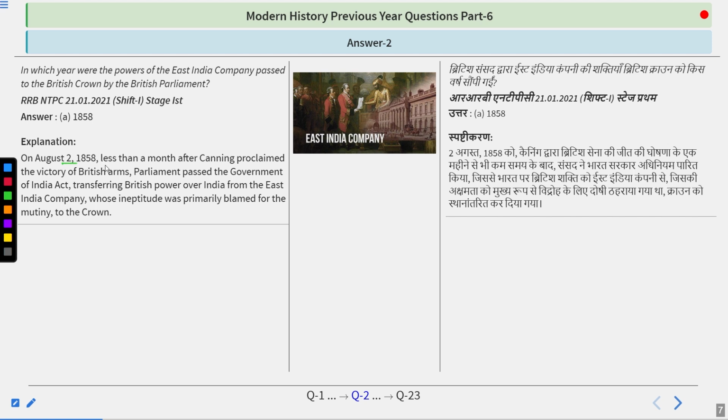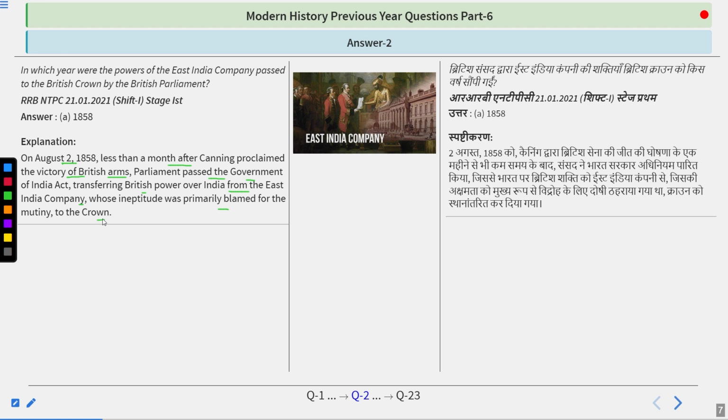On 2nd August 1858, less than a month after Canning proclaimed the victory of British arms, Parliament passed the Government of India Act, transferring British power over India from the East India Company, whose inaptitude was primarily blamed for the mutiny, to the Crown.